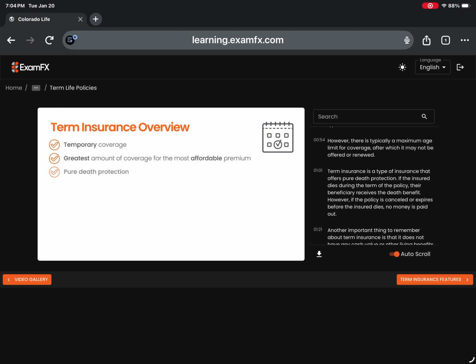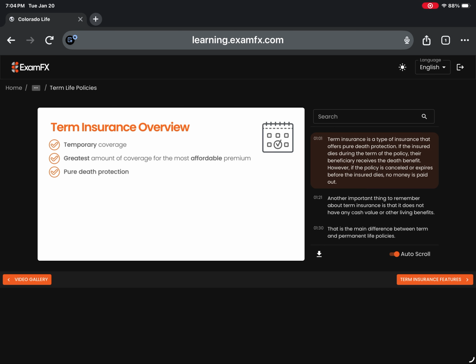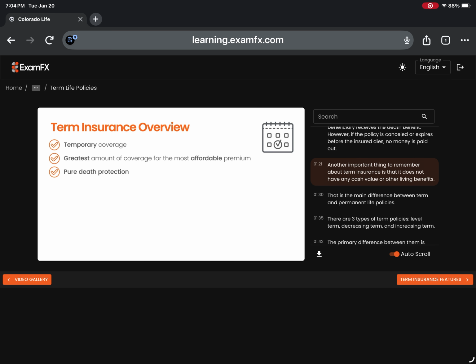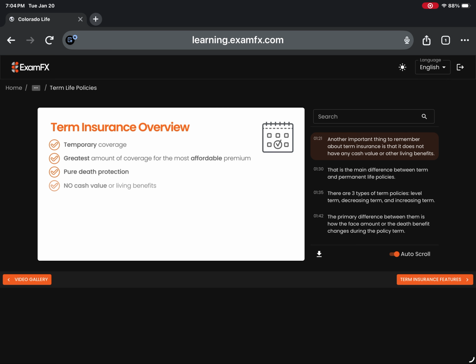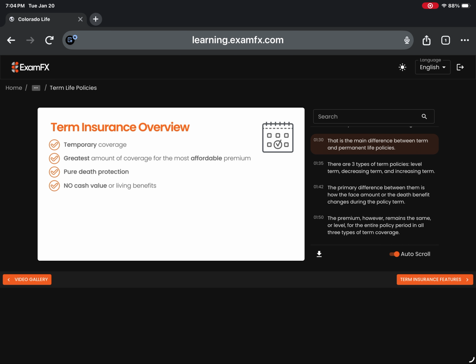Term insurance is a type of insurance that offers pure death protection. If the insured dies during the term of the policy, their beneficiary receives the death benefit. However, if the policy is canceled or expires before the insured dies, no money is paid out. Another important thing to remember about term insurance is that it does not have any cash value or other living benefits. That is the main difference between term and permanent life policies.